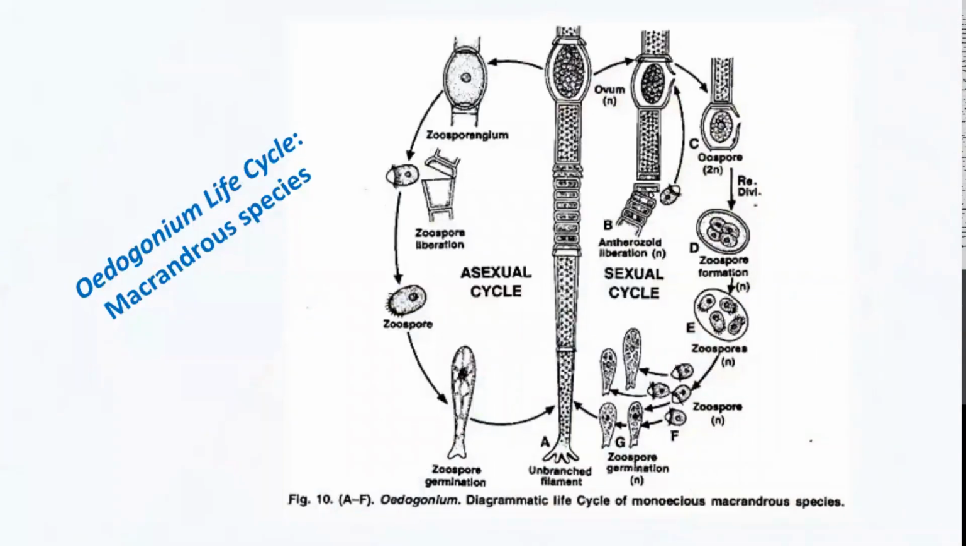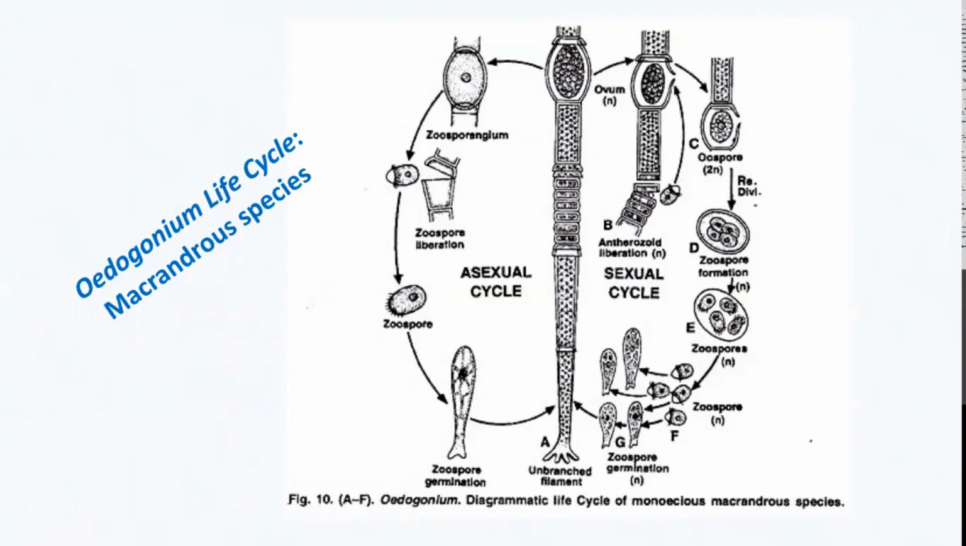So this picture again shows a life cycle of Oedogonium, and here you can see the Macrandrous species. This is a Macrandrous monoecious species. The left hand side shows the asexual reproduction, which takes place by the formation of zoospores, and the right hand side shows sexual reproduction, where you can see antheridium, oogonium, oospore formation, reduction division, zoomeospores coming down, settling down, and growing back into the oogonial filament. So this is the life cycle of the Macrandrous monoecious species.